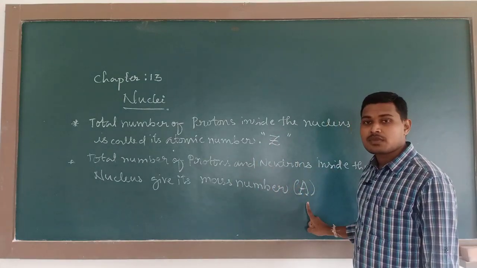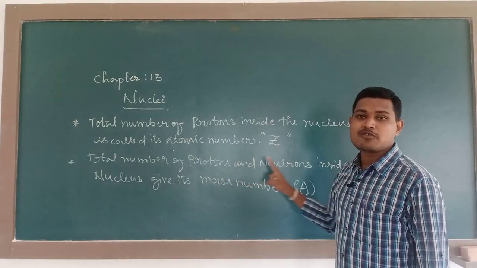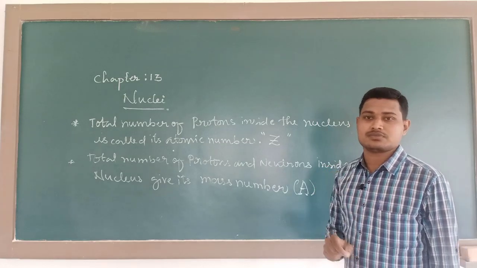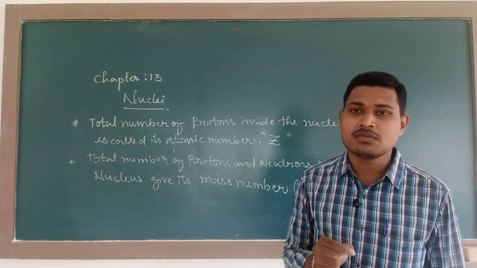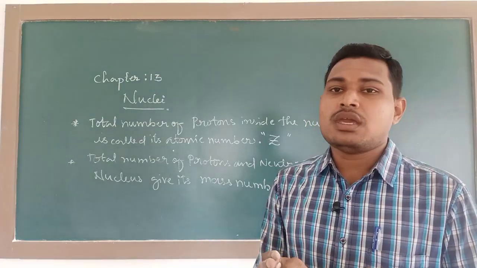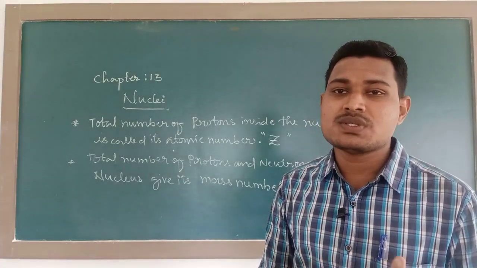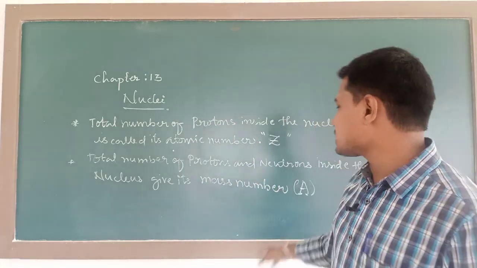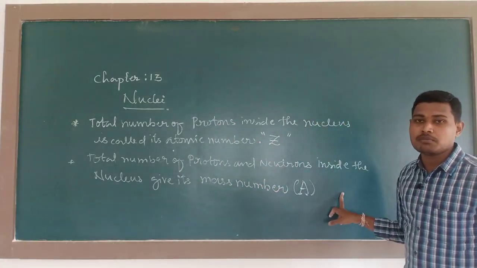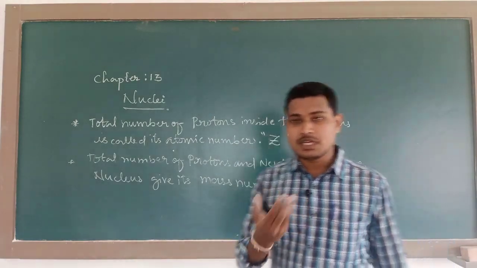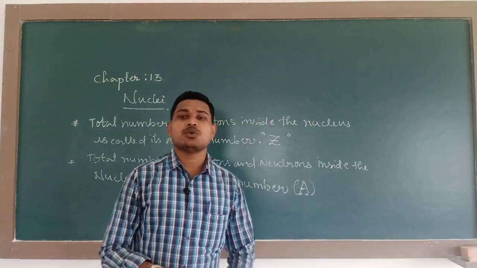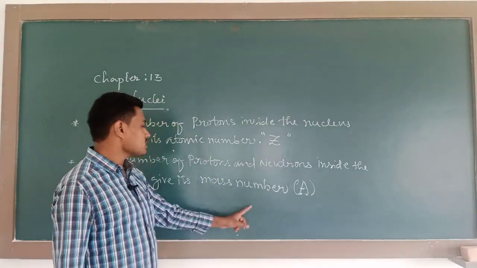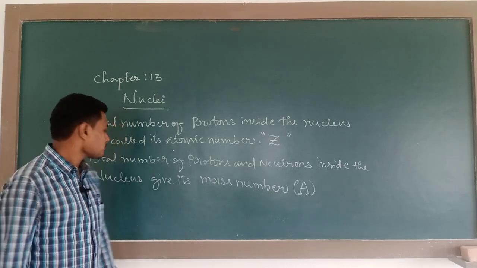And remember, the total number of protons and neutrons is collectively called nucleons. So nucleon is another term to represent the total number of protons and neutrons inside the nucleus, and this we also call as atomic mass number or nucleon number. What is nucleons? The sum of protons and neutrons we collectively call as nucleons, and that is atomic mass number A.